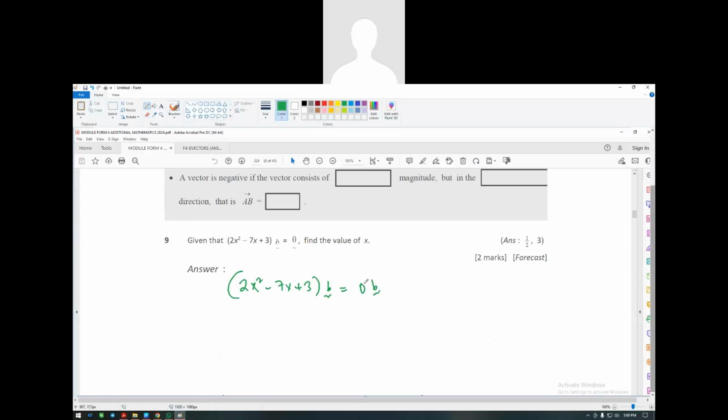So why they don't put the B? Because 0 times B is 0. That means if this is 0B, that means this whole thing also must be equals to 0. That means 2x squared minus 7x plus 3 is equals to 0. Can you factorize and find out what's the answer for x? It's supposed to be half and 3. Okay, I don't want to do that because I know it's kind of like too easy for you guys.